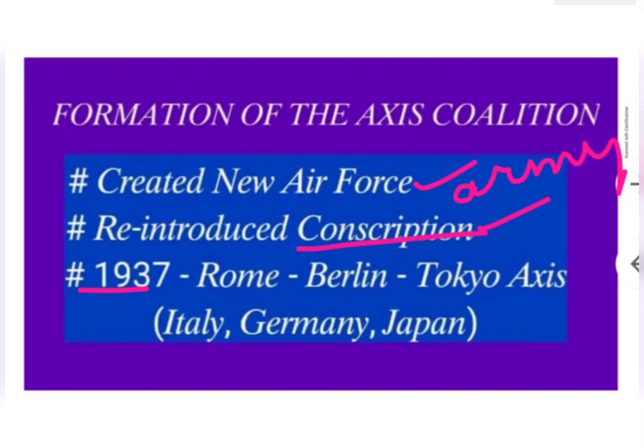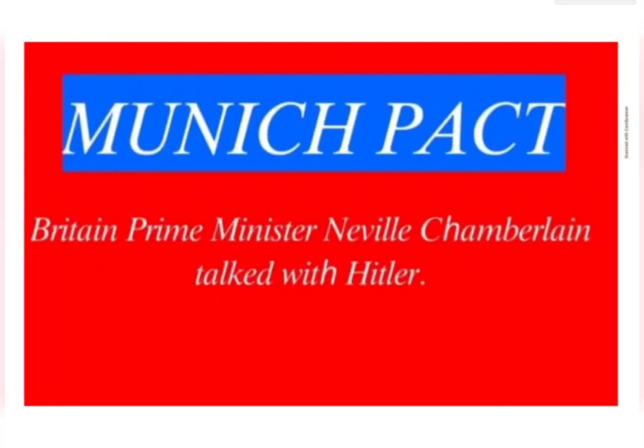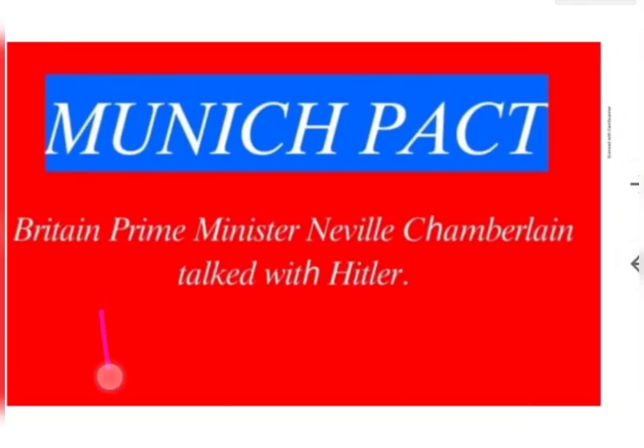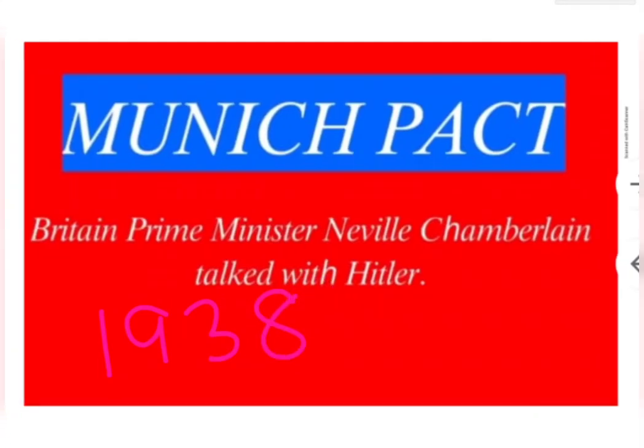The next one, what is given in the sense? Munich Pact. In the Munich Pact, what is given is the year 1938. In the year 1938 the Munich Pact was signed, children. Who met in the sense? Munich Pact, actually Hitler, the main personality. In September 1938, Hitler threatened Czechoslovakia. Czechoslovakia is the name of a country, children.